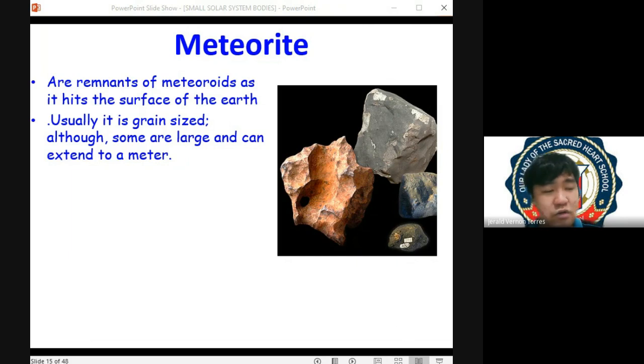Kwento ko lang, we had students years before, I forgot anong year, they had their IP investigative project where they collected micrometeorites. So kinompute nila yung density ng micrometeorites na bumabagsak sa planet Earth and kinorelate nila yun sa meteor shower sightings here in the Philippines. I forgot the result of the study pero yun yung study nila.